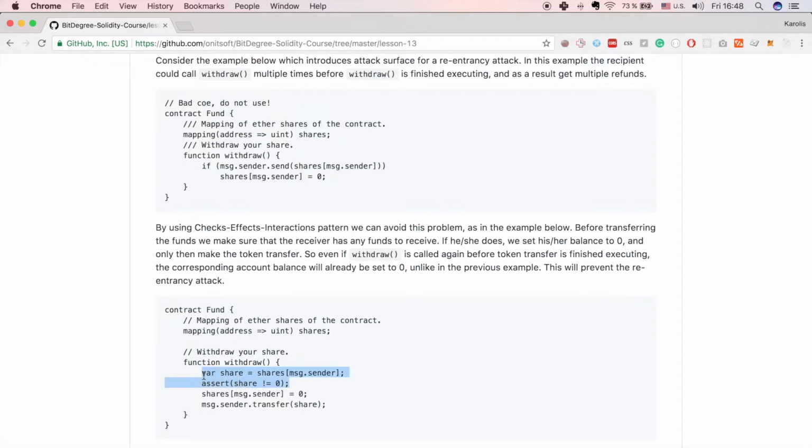And if he or she does, we set his or her balance to 0, and only then make the token transfer. So even if withdraw is called again before the token transfer is finished executing, the corresponding account balance will already be set to 0, like we did here. Only then, after the balance is set to 0, we make the token transfer, and this will prevent the reentrancy attack.